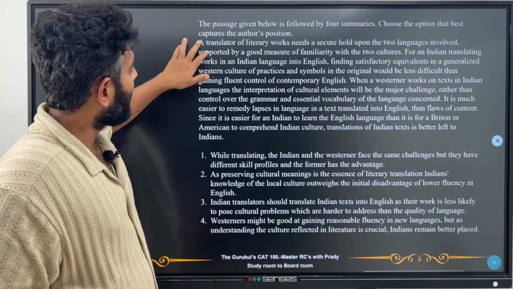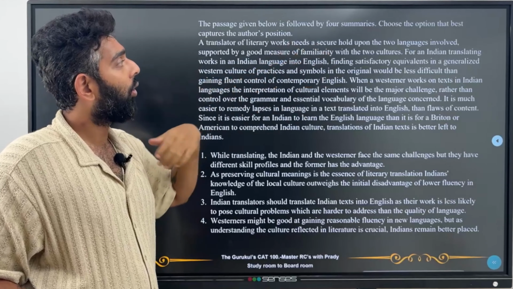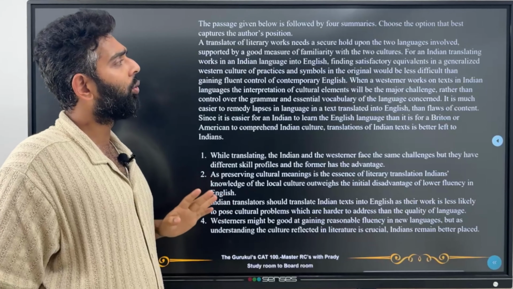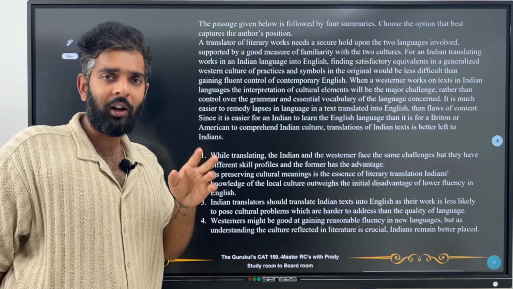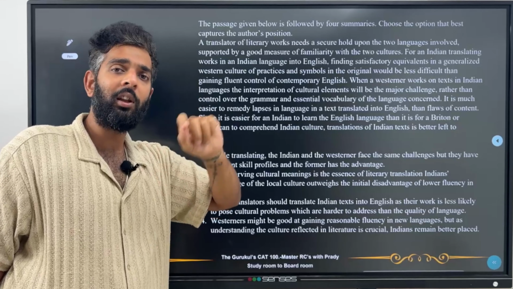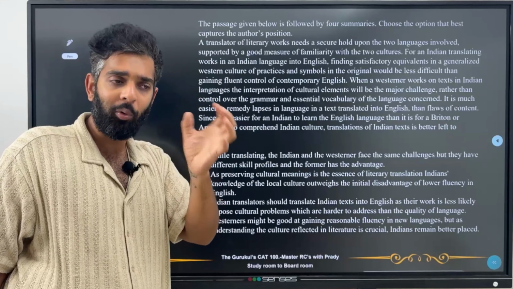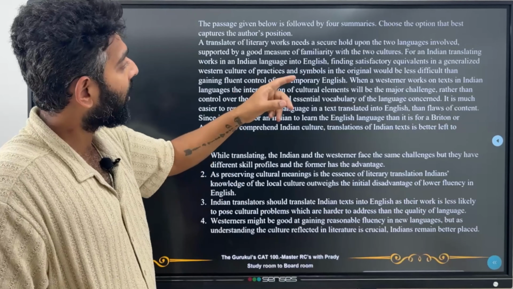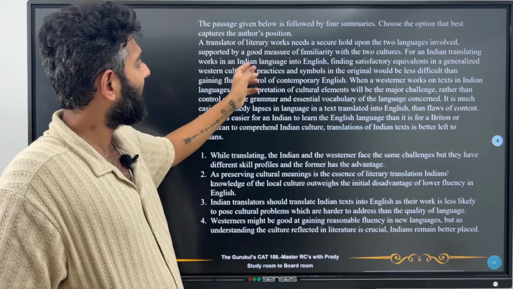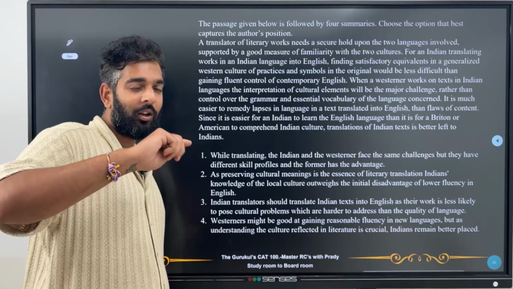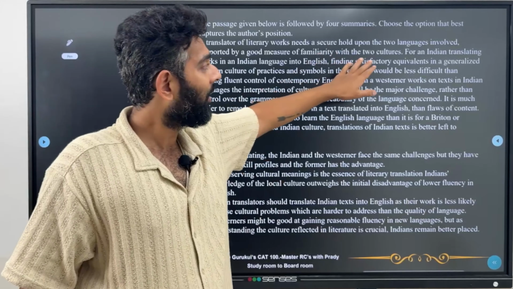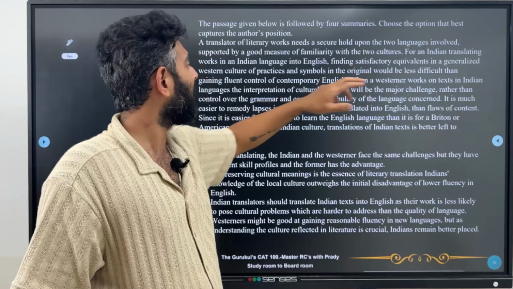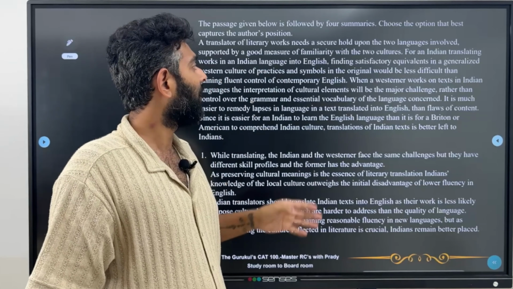Now again over here they say a translator of literary works needs to secure hold upon 2 languages involved, supported by a good measure of familiarity with the 2 cultures. So whatever the 2 languages you are translating from, let's say that you're translating from Hindi to English, you should know about both these languages, both grammatically, vocabulary wise, and also you should be involved with the 2 cultures. For an Indian translating works in an Indian language into English, finding satisfactory equivalents in a generalized Western culture of practice and symbols in the original would be less difficult than gaining fluent control of contemporary English.